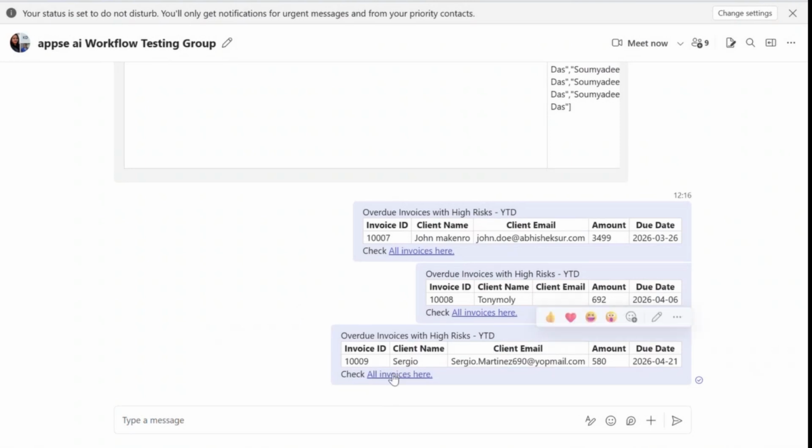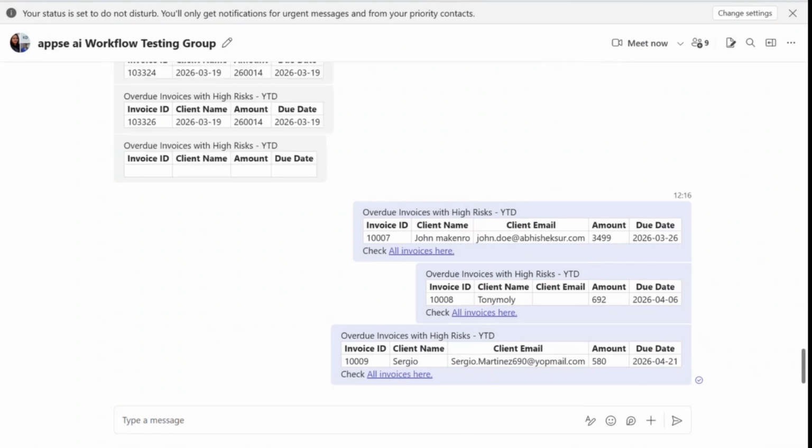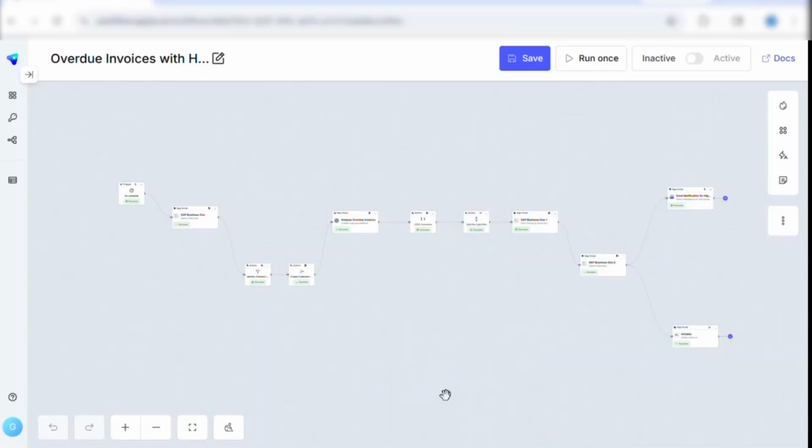That is why it has taken three invoice IDs, 7, 8, and 9, where the amount is more than 500. For 9, it's 580. For 8, it's 692, and for 7, it's 3499, along with the customer name, their email, and the due date of the invoice. So, this is what I have designed for this session.